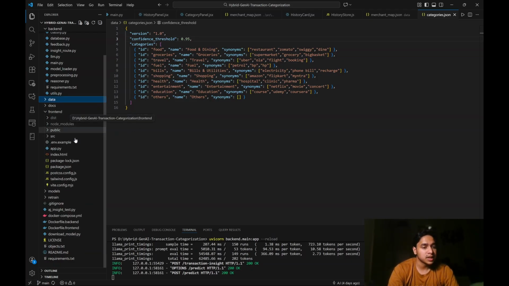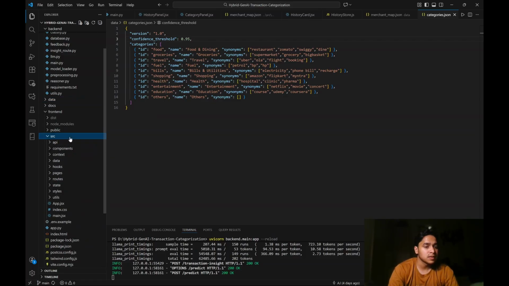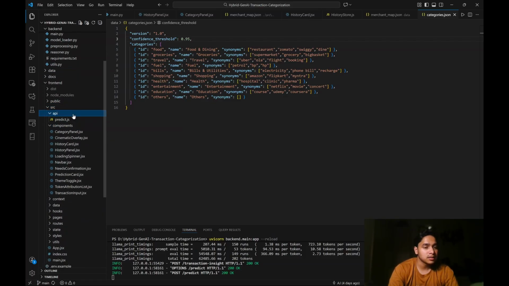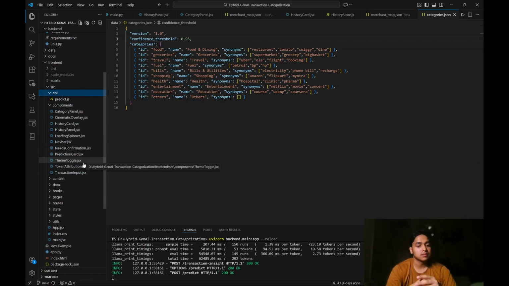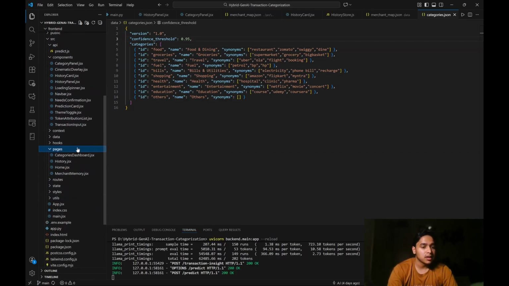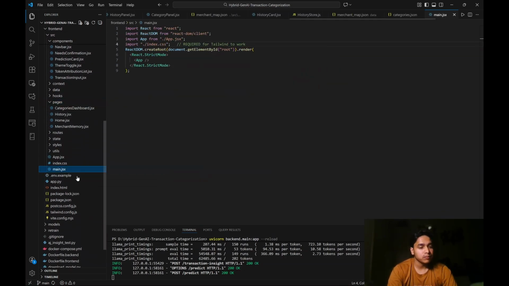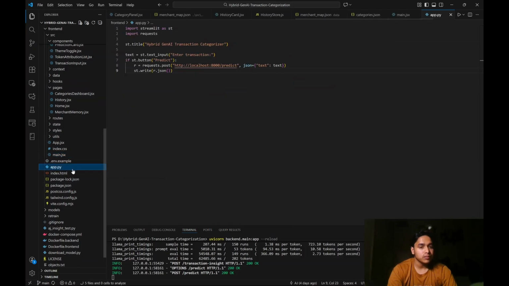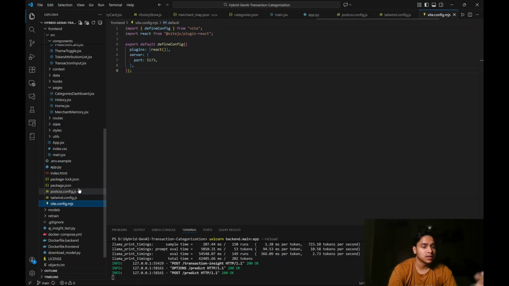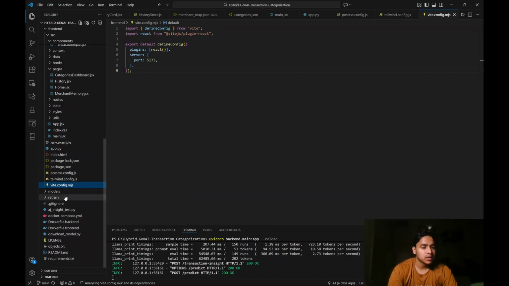There are docs. Now comes the front end. As you can see, we have made it with React. There are different levels to it. Our app consists of four pages: history, home, merchant, and memory. It is made with Tailwind, Vite, and React. We've also containerized our app using Docker, so if you take the project from GitHub, it will run directly from there.